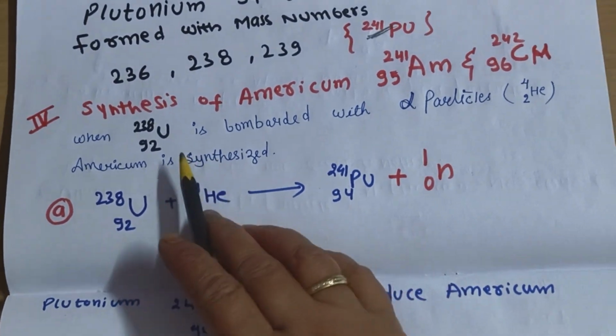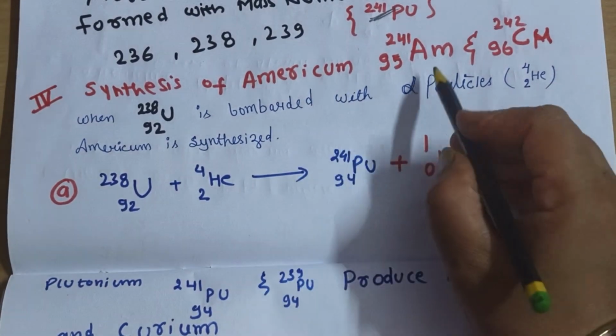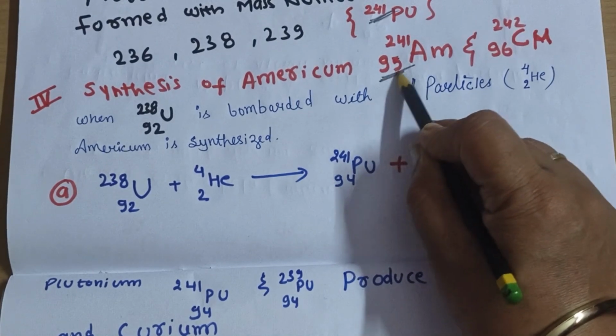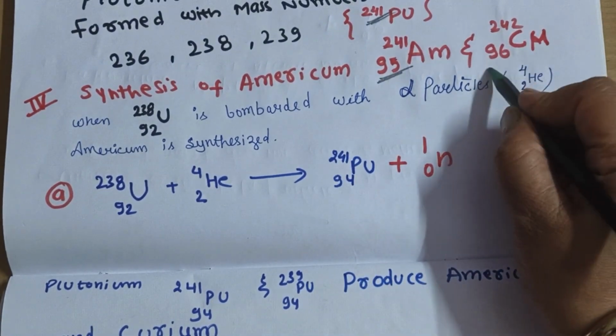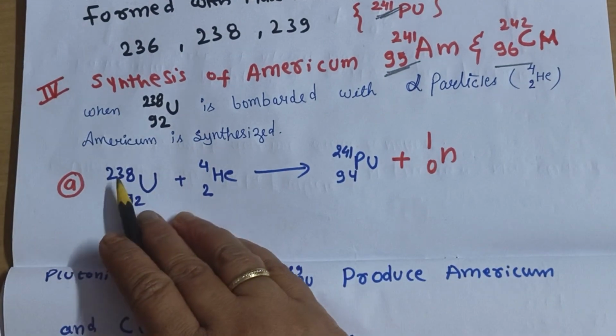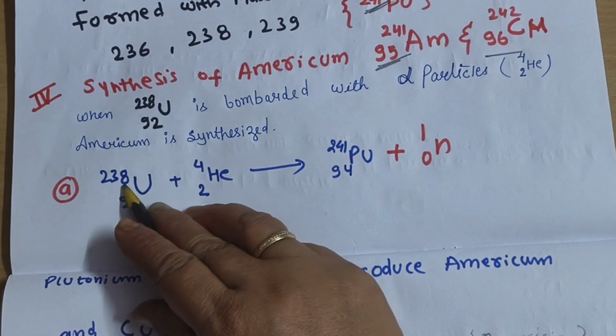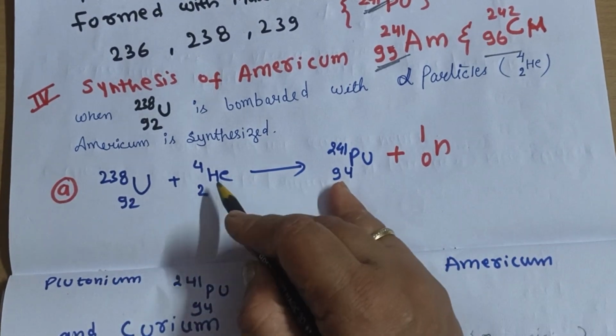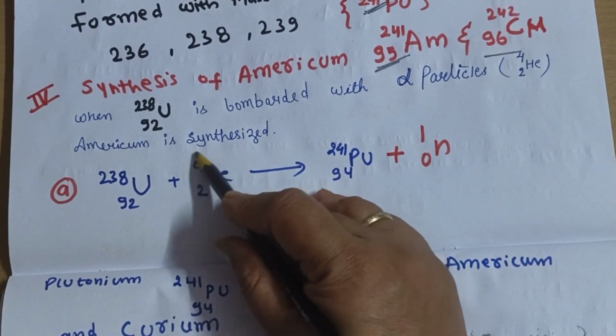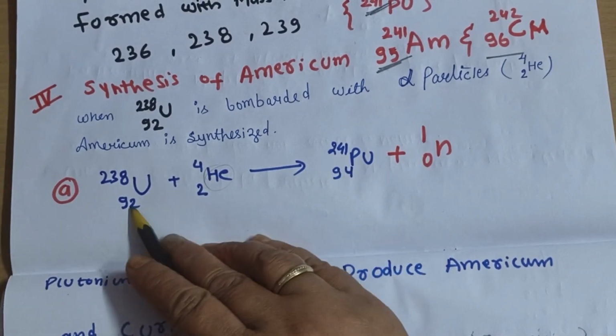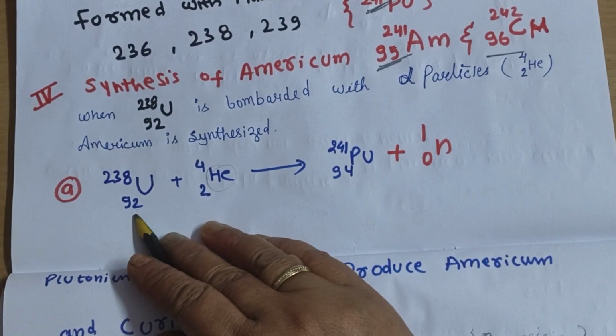Now the synthesis of americium. Americium is atomic number 95, and our curium is atomic number 96. So let us see. Americium is synthesized from the uranium 238 isotope. It is bombarded with alpha particles. Alpha particle means our helium, so it will increase the atomic number by 2 units. So what do you need?